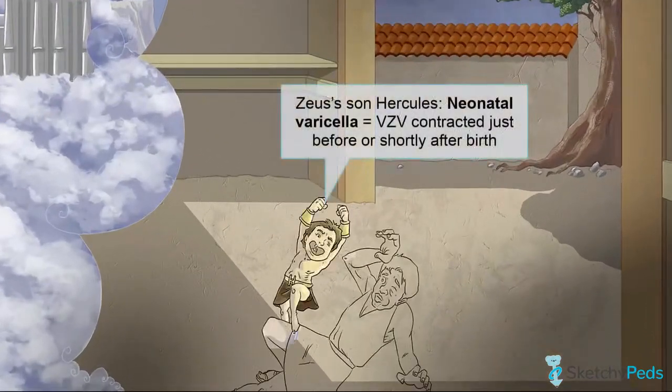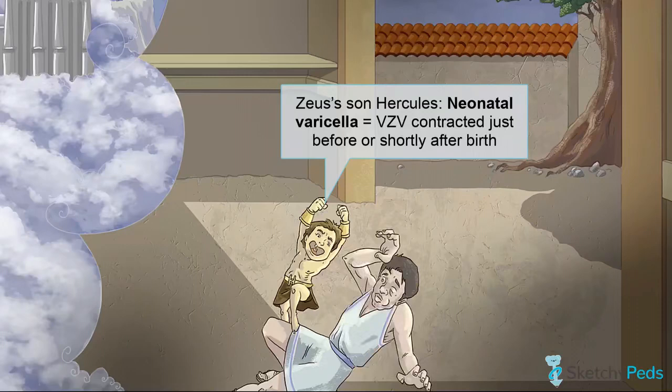Neonatal varicella occurs when newborns contract VZV just before or shortly after birth and is represented by our inhumanly strong baby Hercules as he beats up bad guys to make his dad proud. It is important to know that this is a separate entity from congenital varicella syndrome, which occurs when the virus is vertically transmitted to the baby from the mother during the first 20 weeks of gestation and is considered one of the TORCH infections. TORCH infections will be covered in a future course.